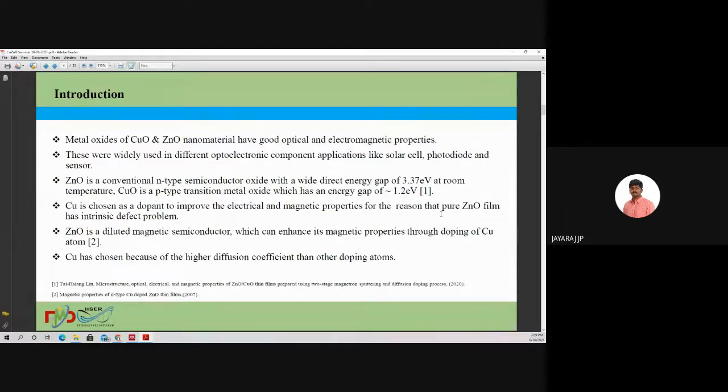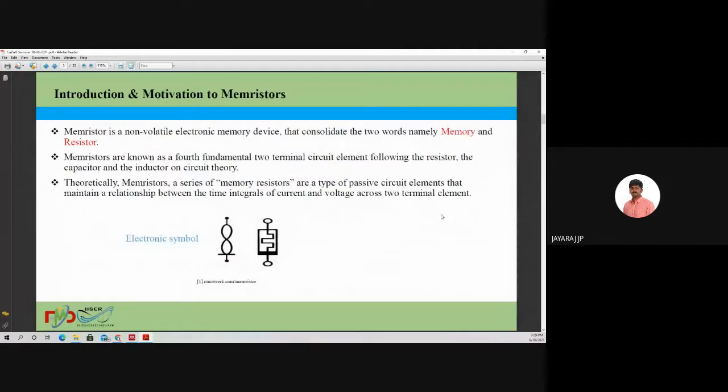This is a repetition, because I already talked about these memristors, but I am going to give a small introduction. A memristor is basically a non-volatile electronic memory device that combines the two words, namely memory and resistor. The memristor is also known as the fourth fundamental two-terminal circuit element following the resistor, capacitor, and inductor in circuit theory. Theoretically, a memristor is a type of passive circuit element that maintains the relationship between the time integral of the current and the voltage across the two terminals.